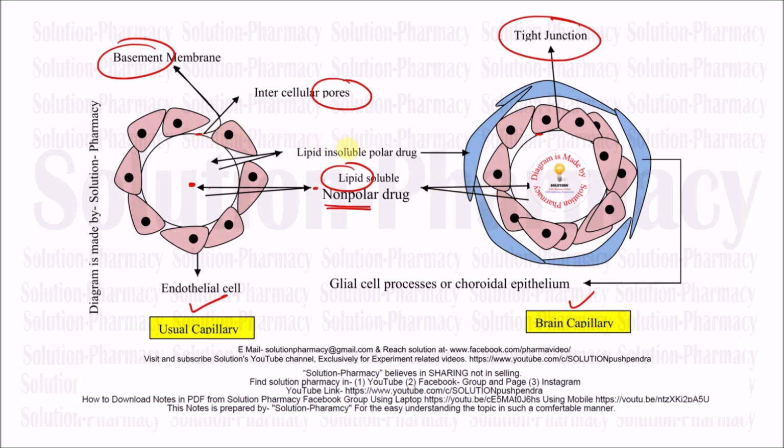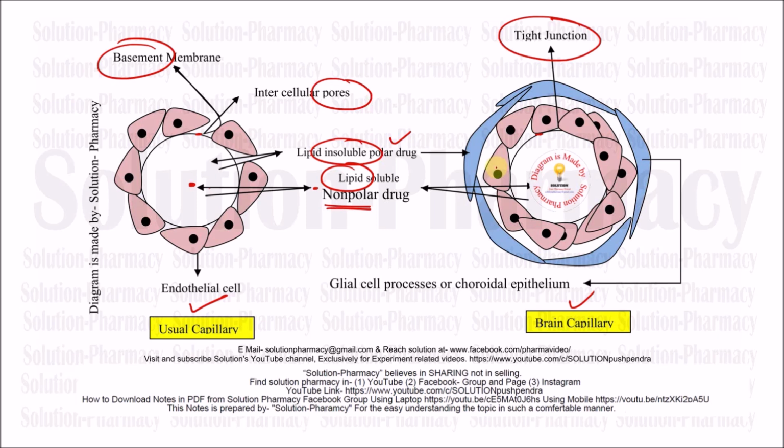But in the case of lipid insoluble drugs, which are called polar drugs, and we can say water soluble drugs, they can only cross the membrane with the help of intercellular pores. That is called an aqueous channel or aqueous pore, as you can see in the usual capillary diagram. But in the case of the blood-brain barrier, there are no such intercellular pores or aqueous pores available here. So the movement of lipid insoluble or water soluble drugs is completely not possible. So this is an important difference.